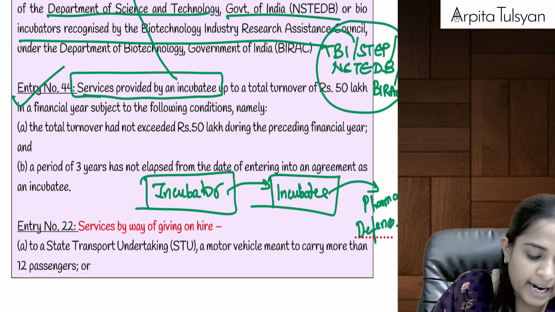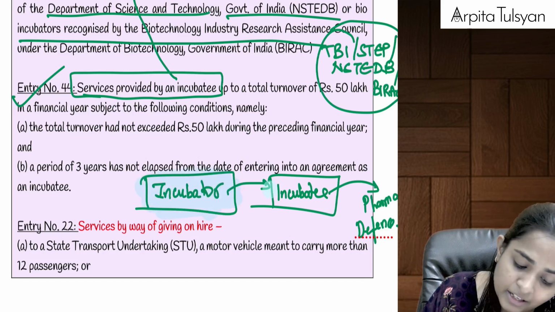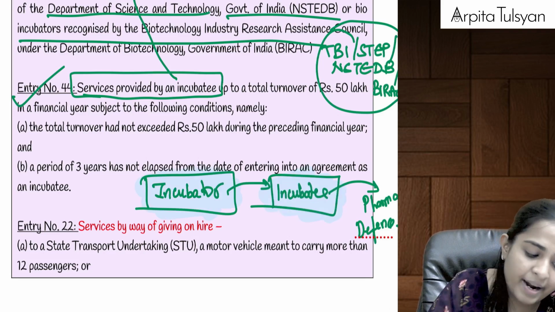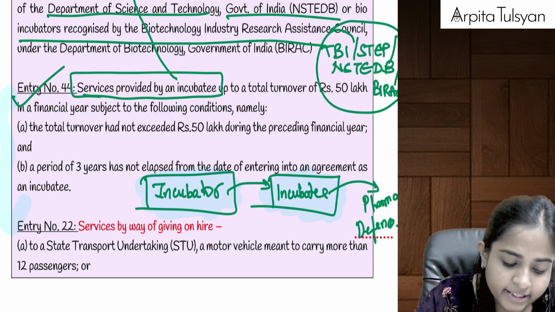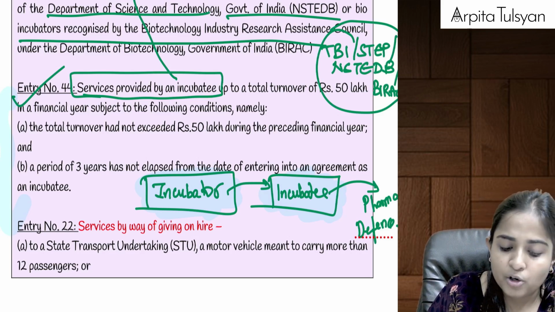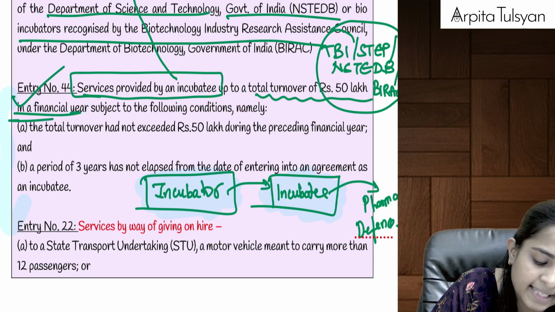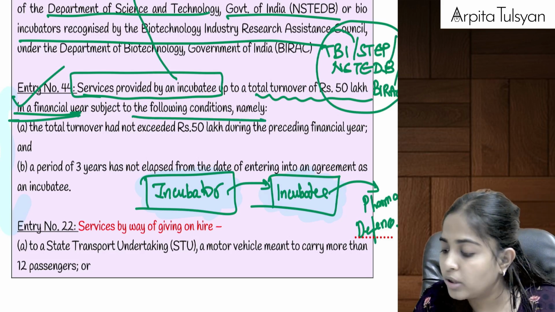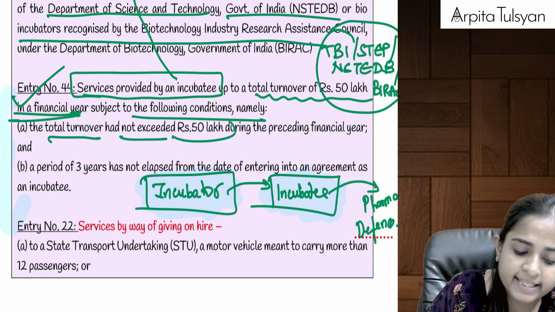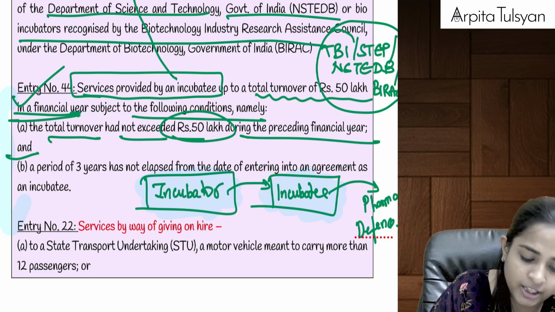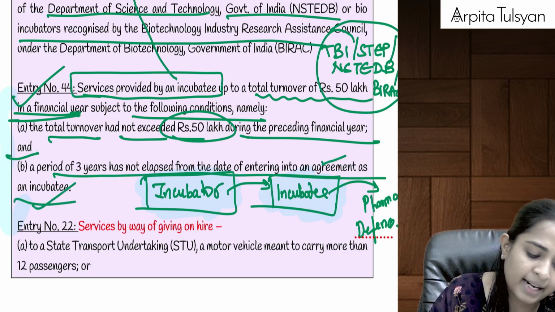So first of all, any services provided by incubator is fully exempt. Any services provided by incubatee is conditionally exempted. What is the condition? Let's try to understand that. Services provided by incubatee are exempt up to a total turnover of 50 lakhs in a financial year, subject to the following conditions, namely the total turnover has not exceeded 50 lakhs during the preceding financial year, and 3 years have not elapsed from the date of entering into an agreement as incubatee.